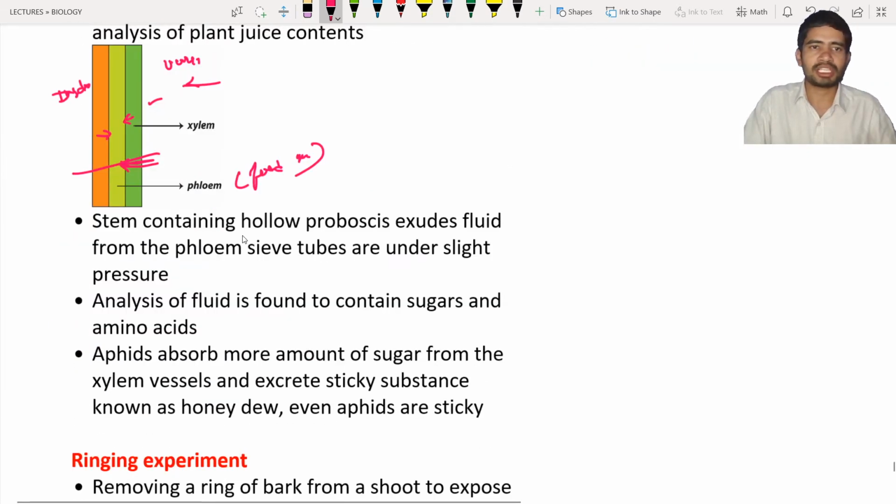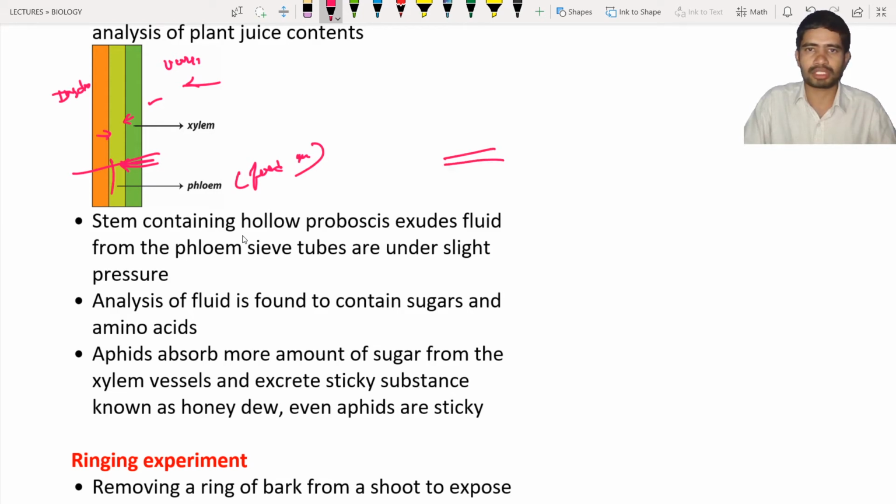Then they came to know that the proboscis is inserted into the phloem only. Not beyond that. Up to which distance is the proboscis inserted? The proboscis is inserted up to the phloem only, not beyond that or not before that.